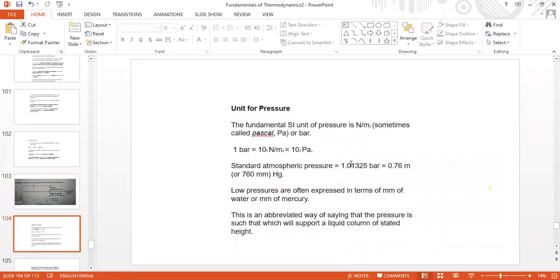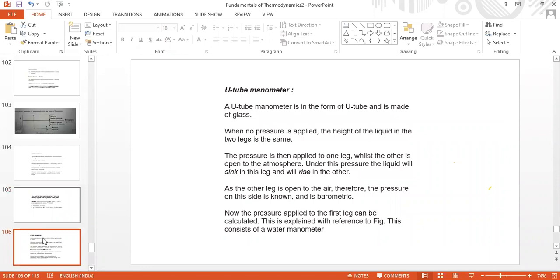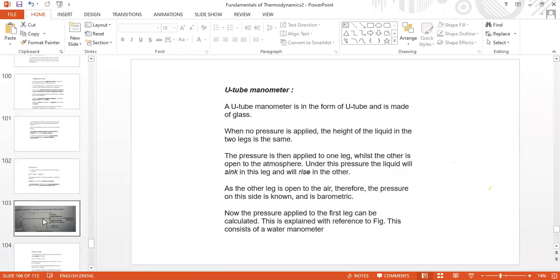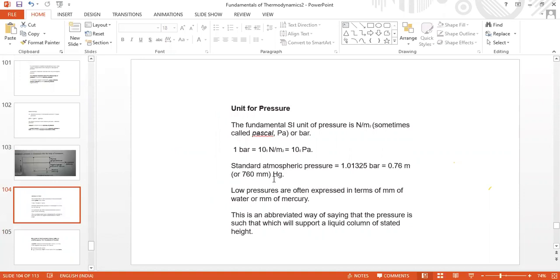And converting this mm of mercury into Newton per meter square, we will show by some formula in the U-tube manometer, using some equation. Say for example, you take 760 mm of mercury, and the formula used is rho g h, where rho is the density of the fluid that is measuring.